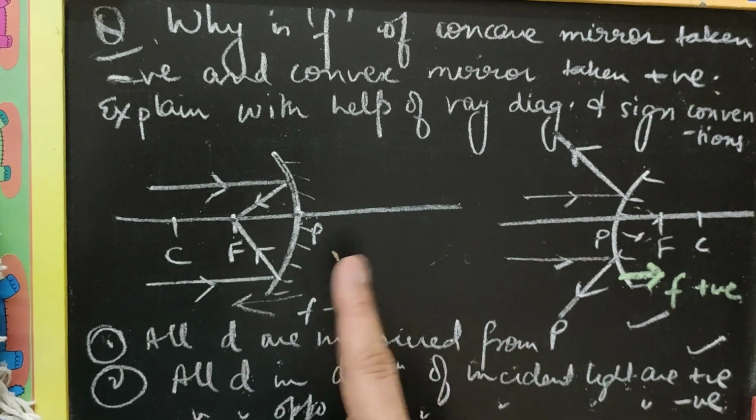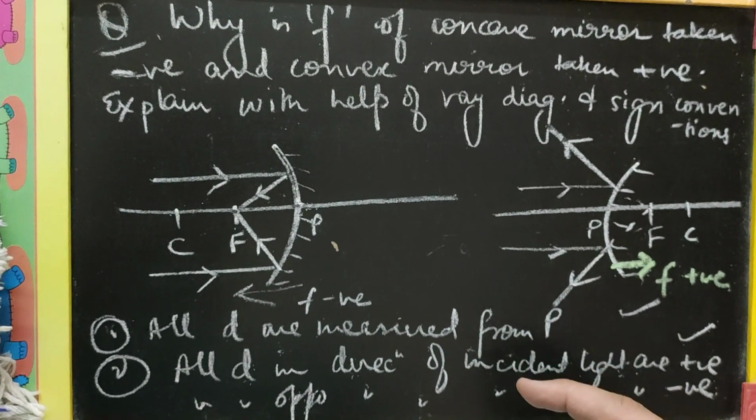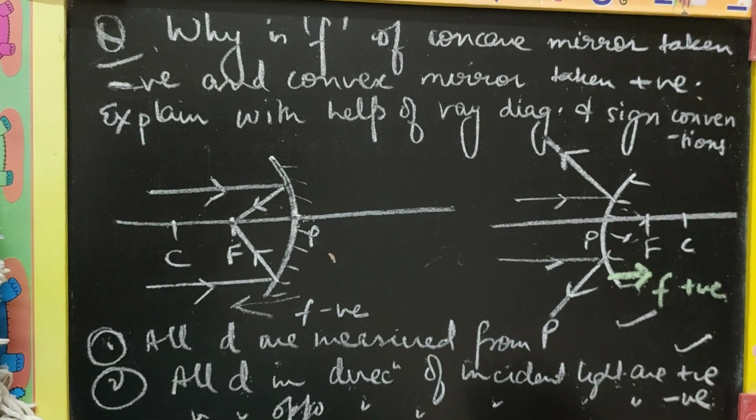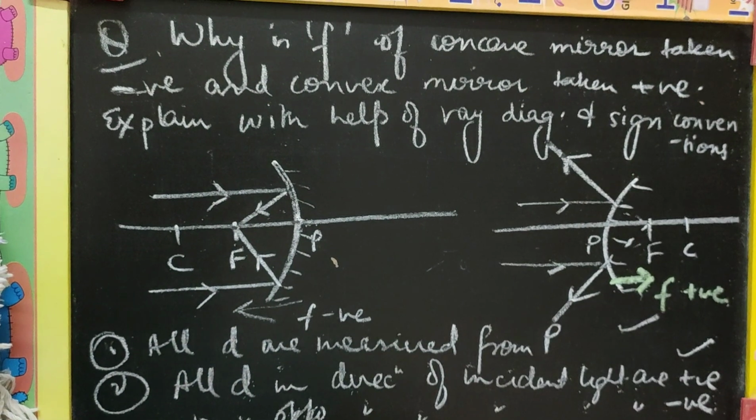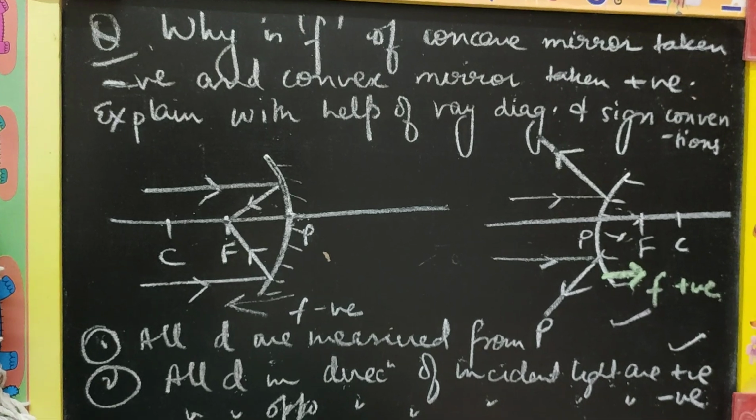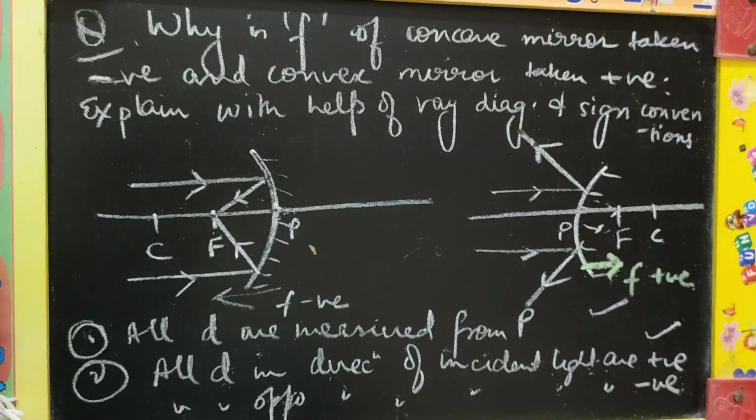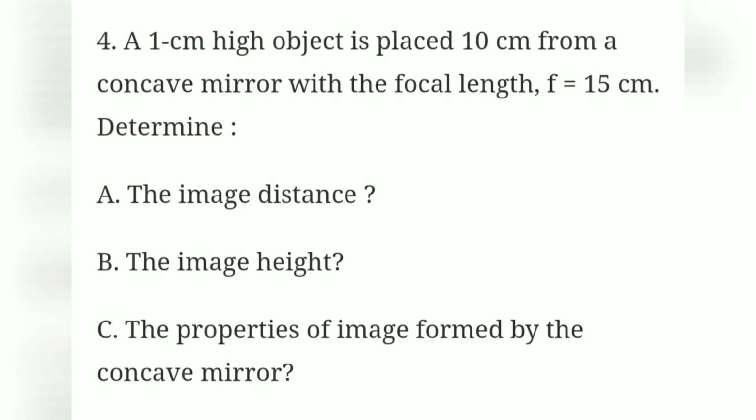So the ray diagrams as well as the two points of sign conventions you will be writing to justify why the focal length of a concave mirror is negative and of a convex mirror is positive. Let us solve this numerical, which says a 1 centimeter high object is placed 10 centimeter from a concave mirror. Focal length of the mirror is given 15 centimeter. You have to find the image distance, image height, and properties of the image.